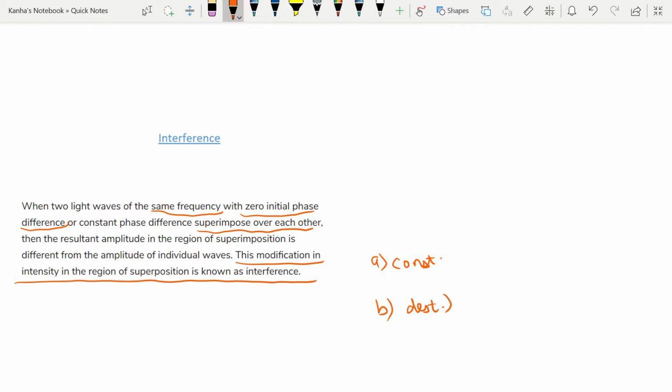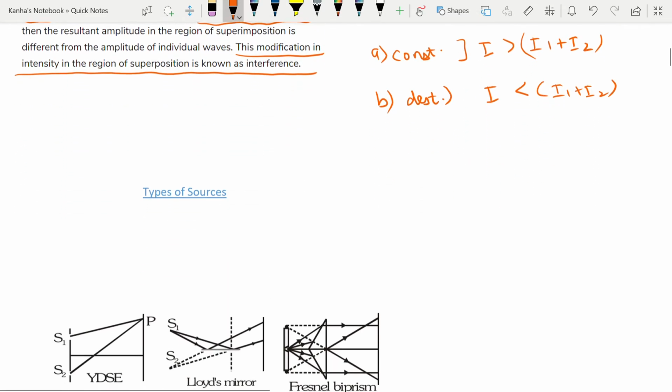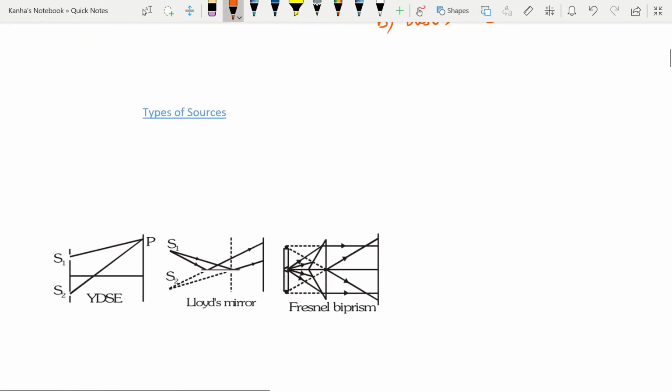The resultant intensity of two waves at a point is greater than the sum of the individual intensities. And in the destructive case, the resultant intensity is less than the sum of the individual intensities of two waves.